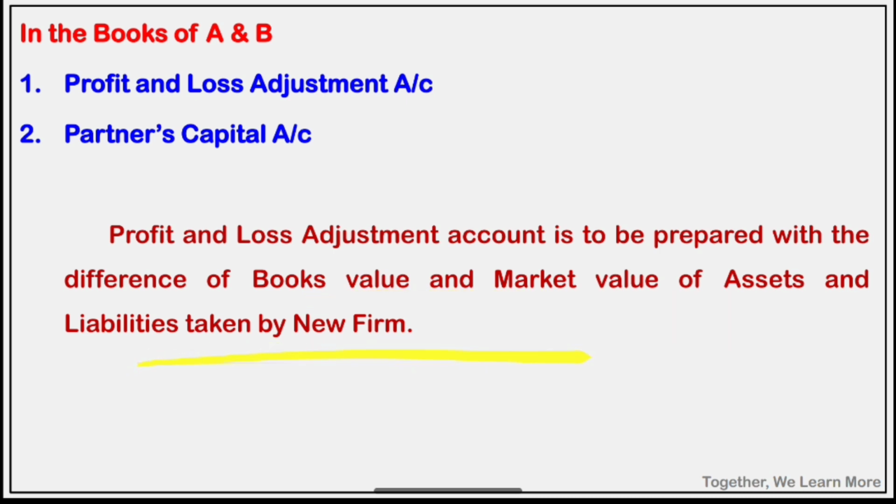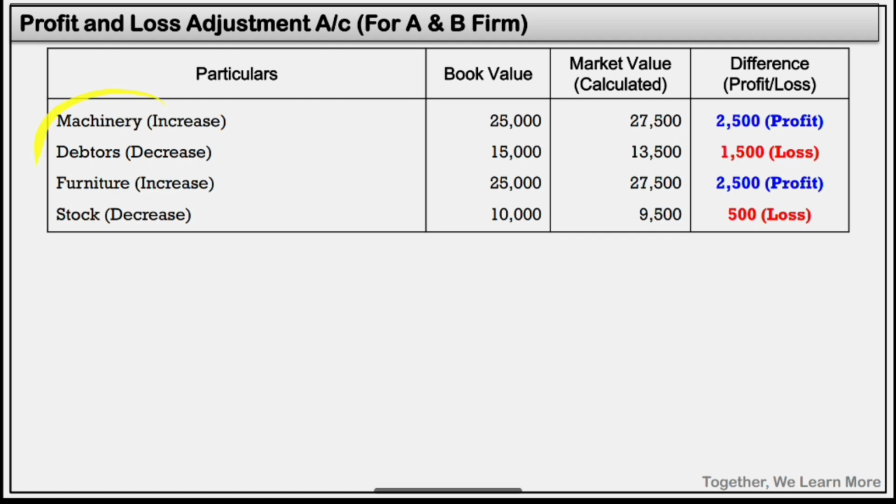Book value and market value, no difference. See here, these are some components: adjustment number 1, 2, 3, 4. These are book values which we calculated earlier. These are market values on the basis of the adjustments we calculated. Now we have to compare book value and market value.